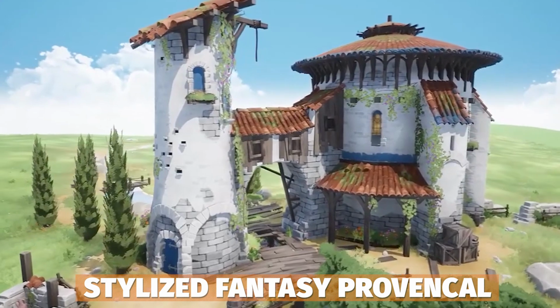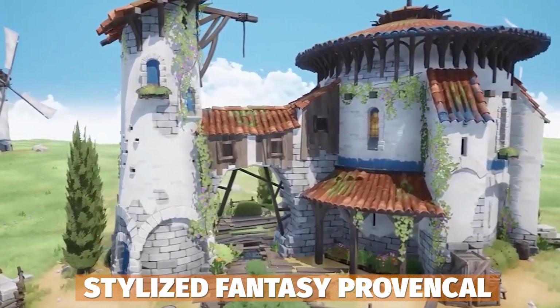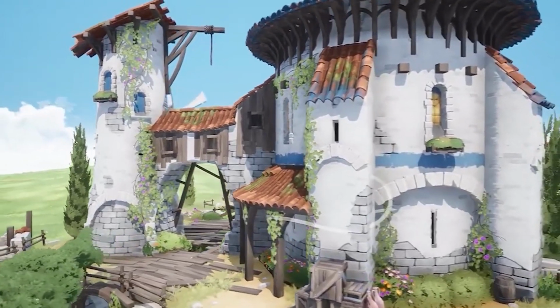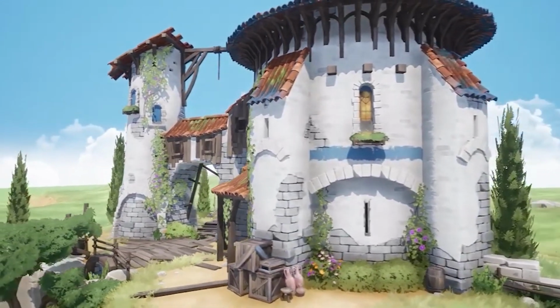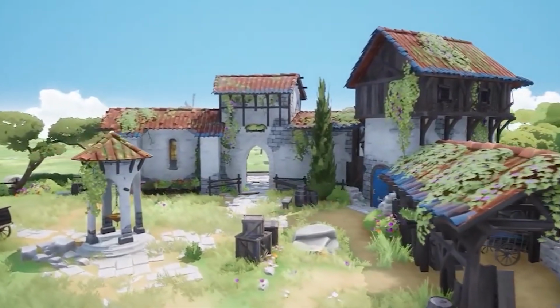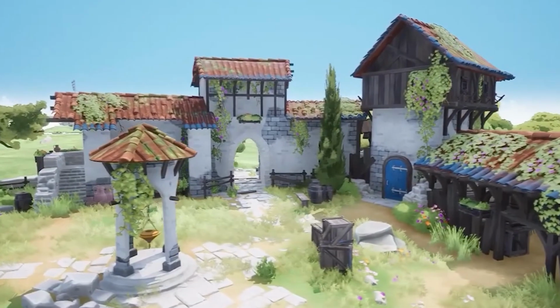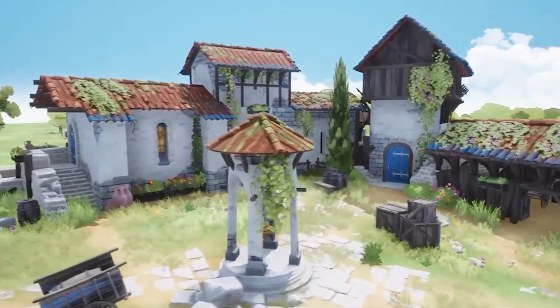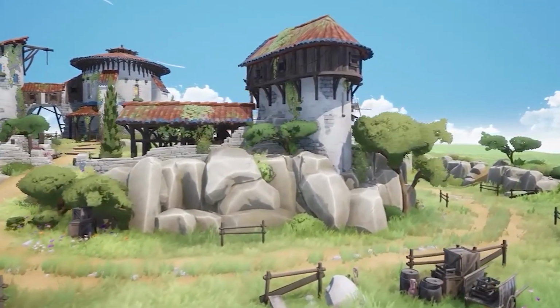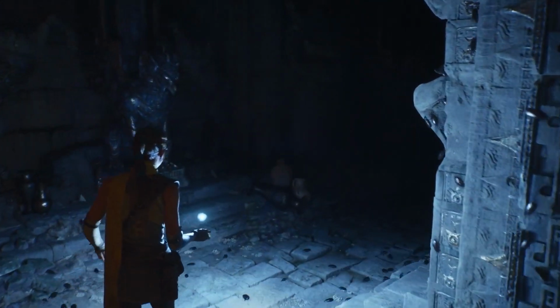And the last but not least is the Stylized Fantasy PROVENCAL with 113 different meshes. So this is a highly detailed little environment, fully optimized, unique assets with a unique concept for the specific game, fully game ready and ready for you to use. So be sure to check out all these insane assets for this month, and be sure to check out my tutorial on creating these and bringing them into Unity.